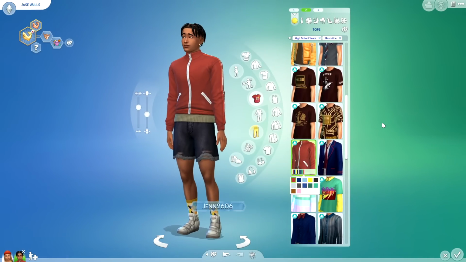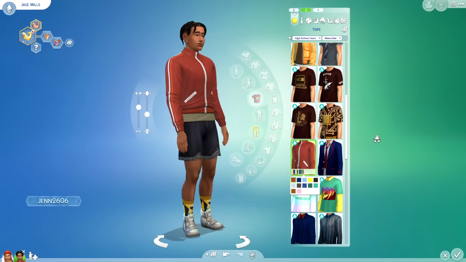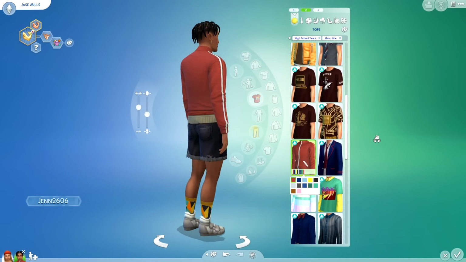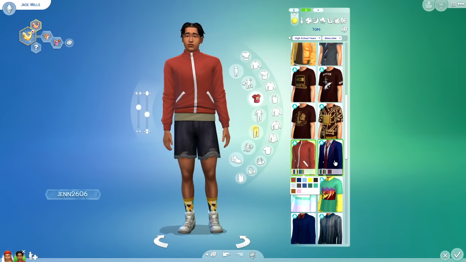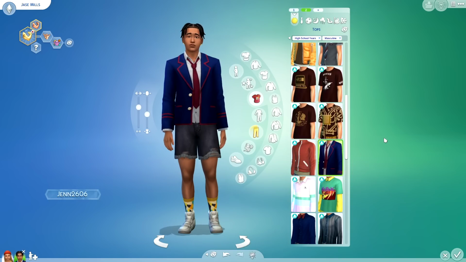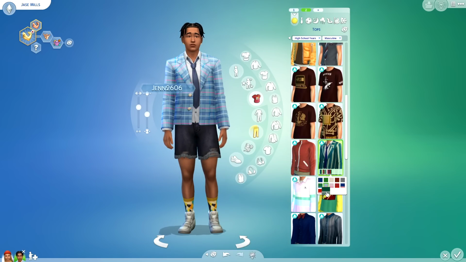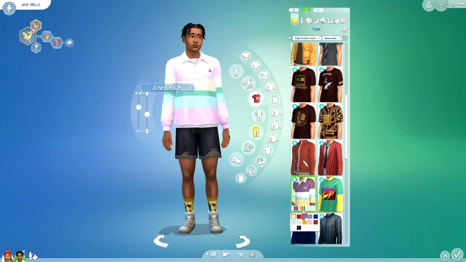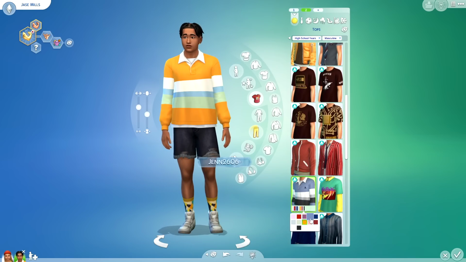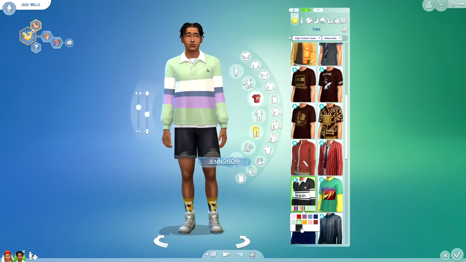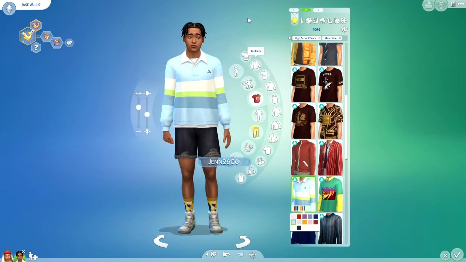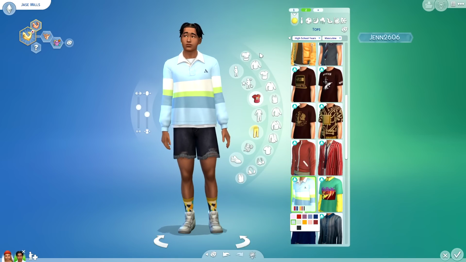I kind of wish though that this was available for the girls, because this looks like something that you would see somebody on track wearing. We have a blazer with what appears to be a loosened tie, definitely perfect for private schools. We have an oversized one that reminds me of the shirts back in the day. All the boys would wear these, especially with their hair flipped up into a duckbill. Oh my gosh, the nostalgia.